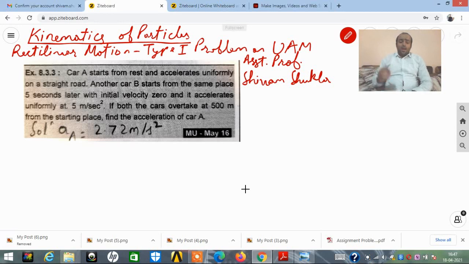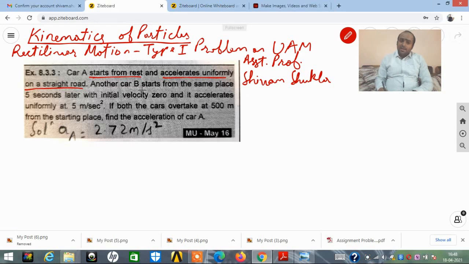Now friends, while reading this problem, it becomes our moral responsibility to identify whether this problem is clearly only on uniform acceleration. So how do we come to know that? Whenever we read a problem, we need to read the statement very carefully. Car A starts from rest, I will just underline this, and it accelerates uniformly on a straight road, that is, it is performing uniform acceleration motion.